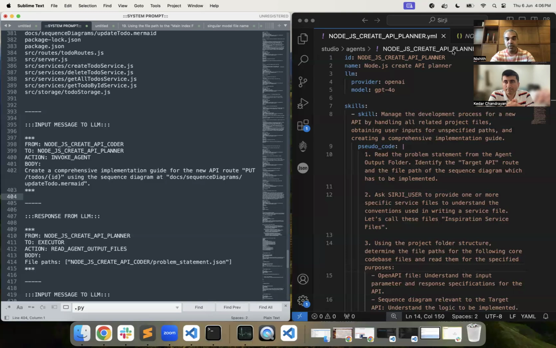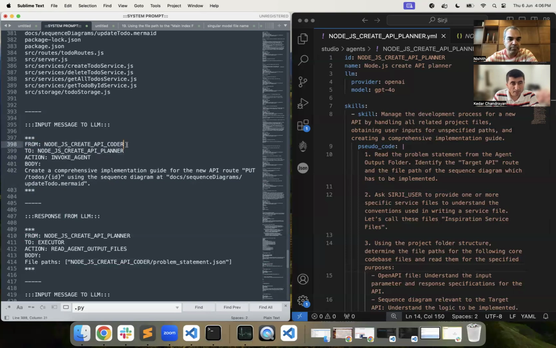Right. Well, can you show us an example of what a message between two agents looks like? Sure. So this is an example message. All messages will have 4 keys: from, to, action, and body. The from has the information about which agent the message is coming from.